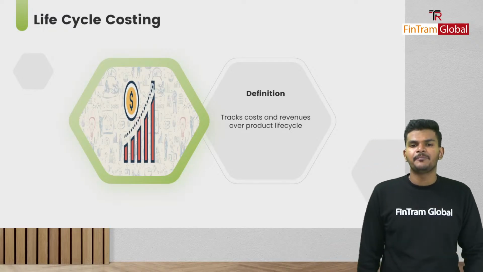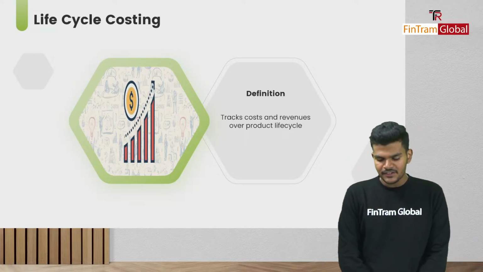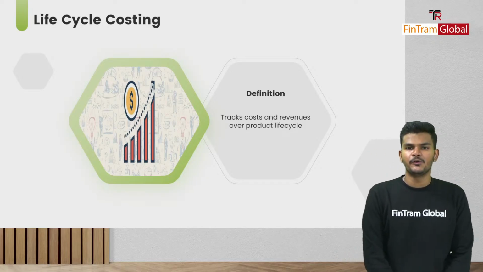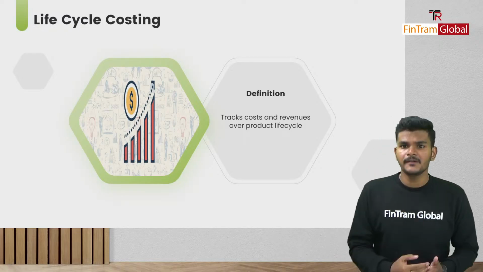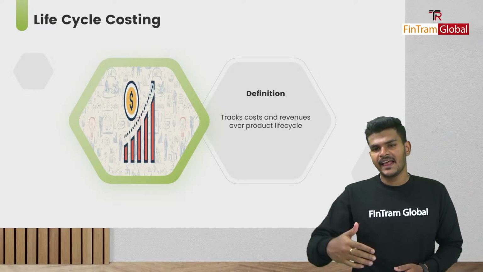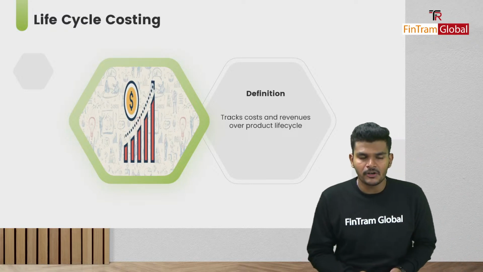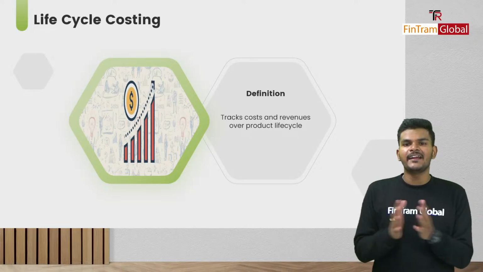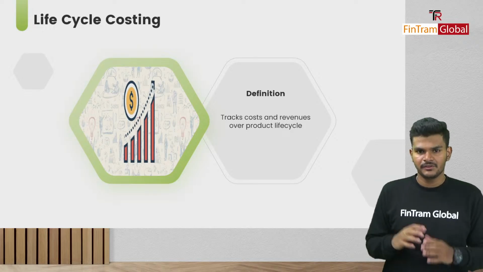Now, moving on to another type of costing, which is life cycle costing. And what do we do in life cycle costing? Basically, we track the revenues and costs over a product's life cycle. We consider the entire life cycle of a particular product. What are the different stages of the life cycle? We have development, introduction, growth, maturity, and then decline. In each of these stages, we calculate the costs that are incurred and the revenues that we have obtained, and then we calculate the grand total to determine the cost per unit. Okay, folks, that's the idea behind life cycle costing, to put it very simply.